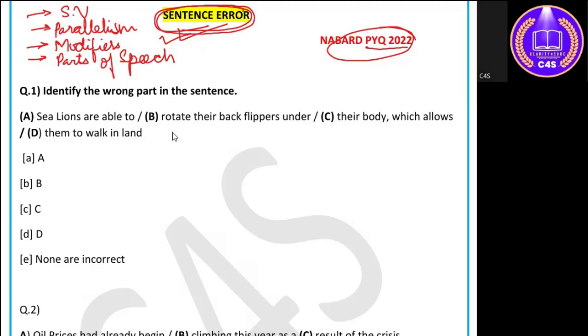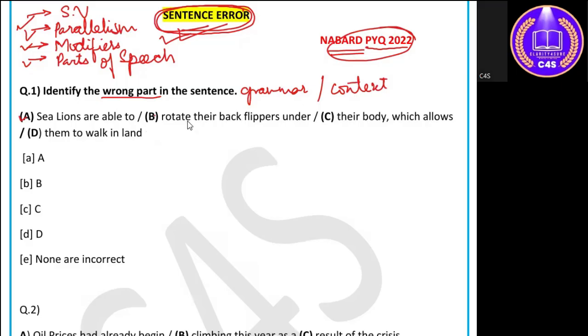So quickly seeing the questions which were asked in this NABARD 2022 paper. The first question was, sea lions are able to rotate their back flippers under their body, which allows them to walk in land. Now, questions like these, what you have to do, as you can see, you are given 4 to 5 segments, and you have to pick out an error from each of them if it is there in the sentence. So you need to look at all these aspects while selecting whether the sentence contains an error or not. You have to identify the wrong part in terms of grammar as well as in terms of its context. Both ways you have to find out the error.